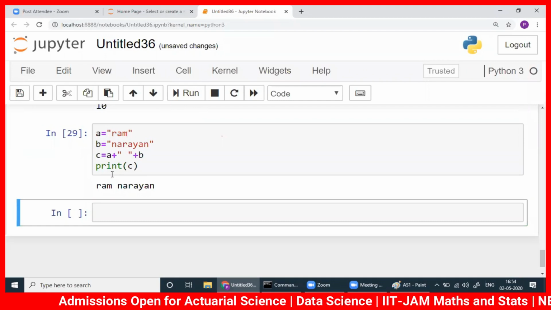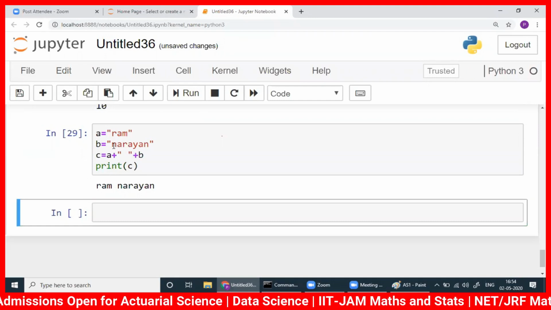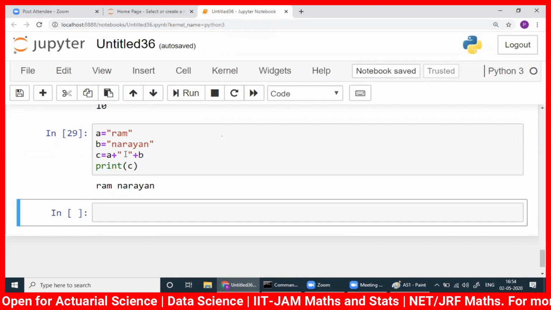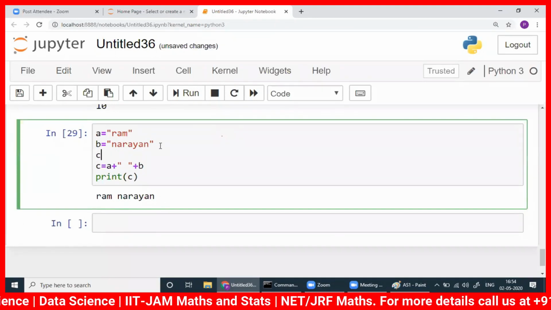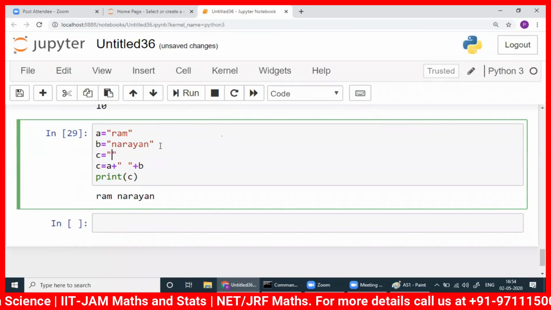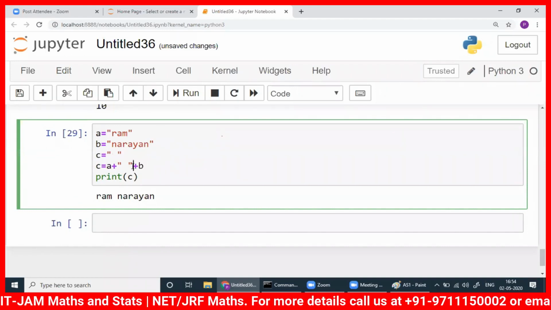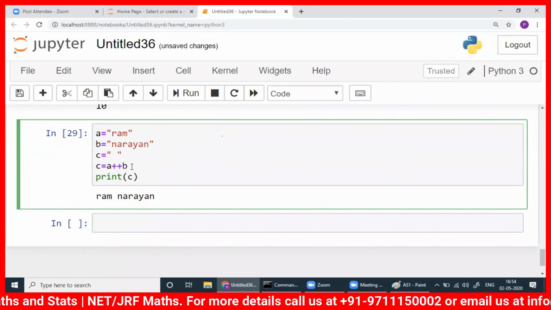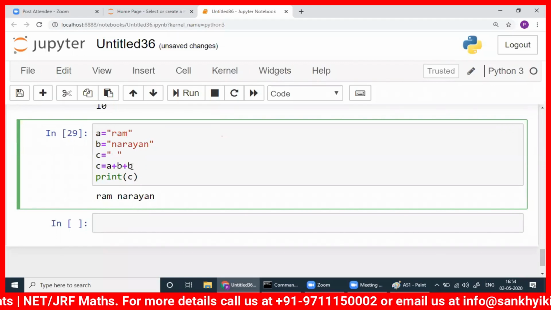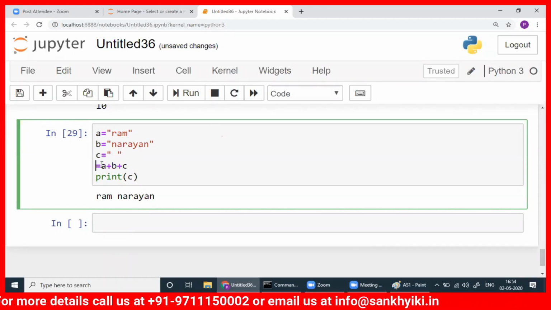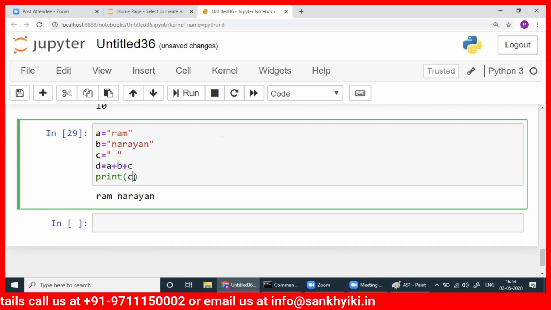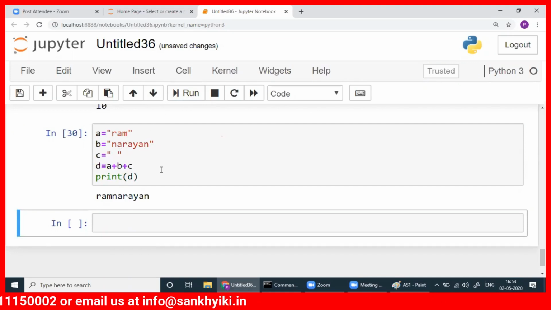See, Ram is there, and this one is here. In between, I have a space. If you want to make it more clear, you write C as a space. So you write A plus B plus C, and that is equal to D. Then print D. It's so simple, Ram Narayan.